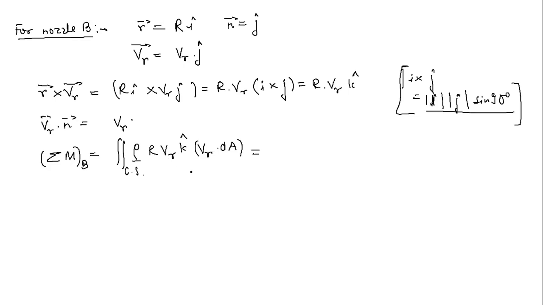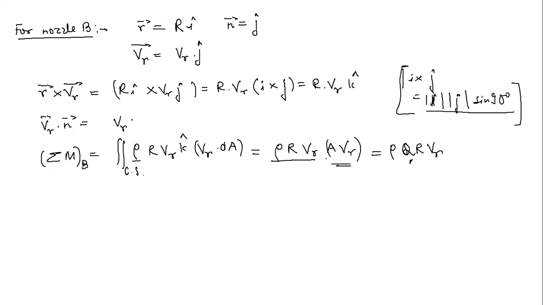So r is going to remain constant. So now this is rho r vr squared, or simply let me take this in this way, rho r vr, then you have dA. If you integrate this dA over the entire control surface, right now I'm talking about this nozzle B, it will be simply rho r vr into A into vr. So this is nothing, this is your Q. So this will be rho Q r vr.